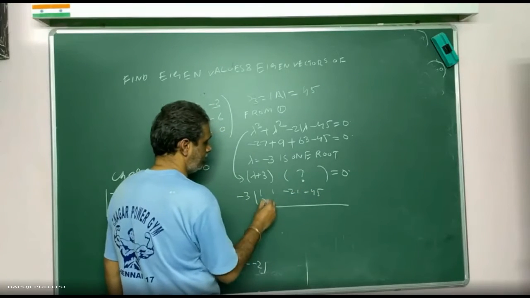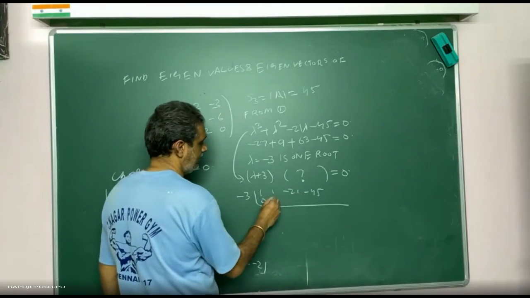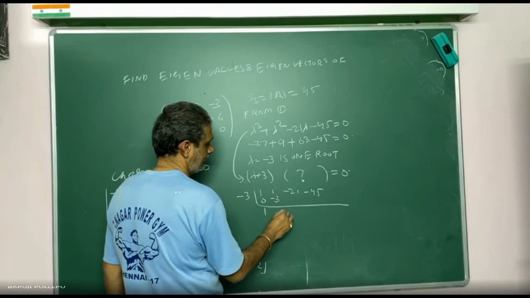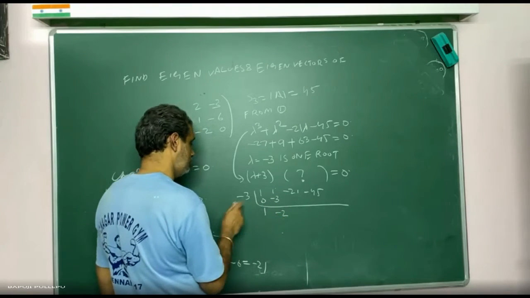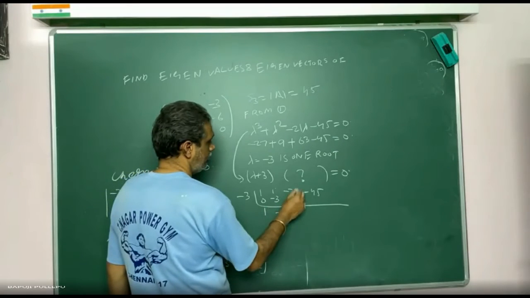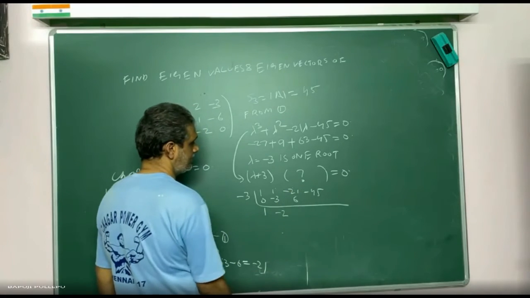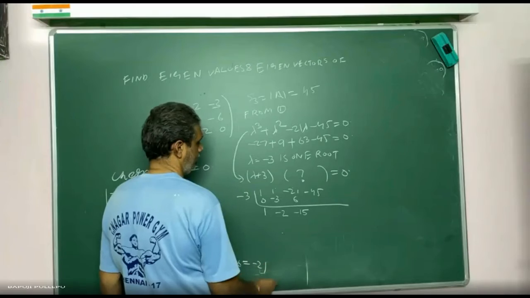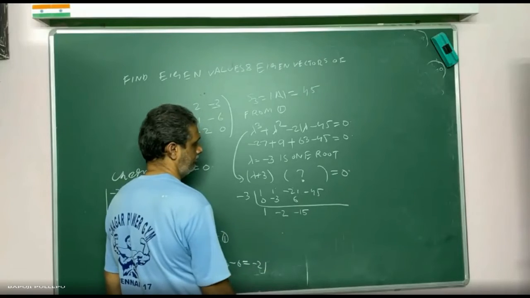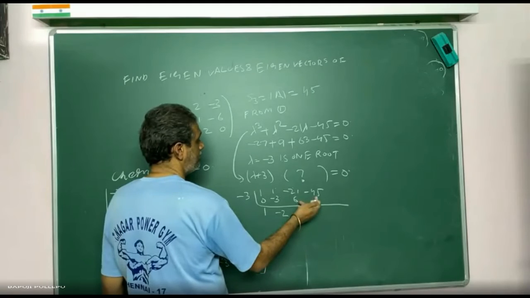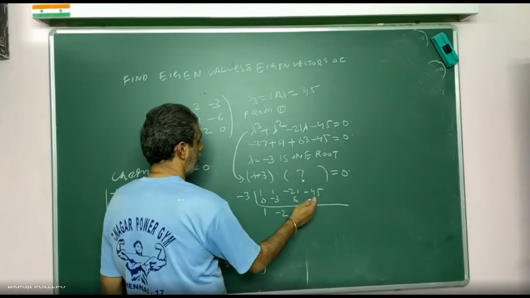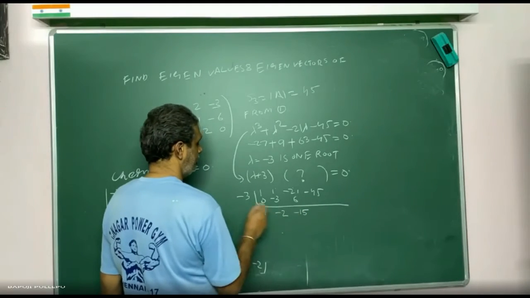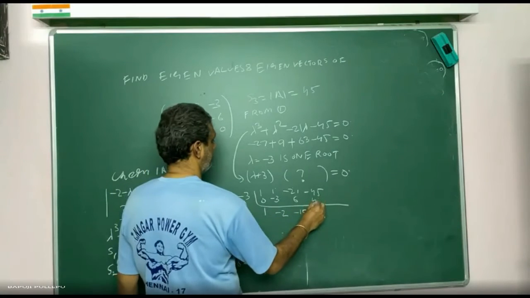Then 1 plus 0 is 1. 1 into minus 3 is minus 3. 1 minus 3 is minus 2. Minus 2 into minus 3 is 6. Minus 21 plus 6 is minus 15. Then minus 15 into minus 3 is plus 45, and 45 minus 45 gives 0. You have to get 0.